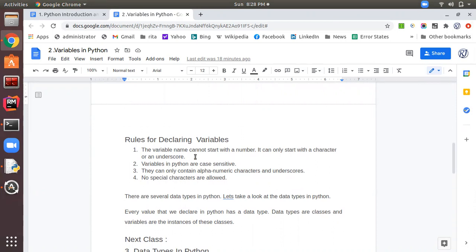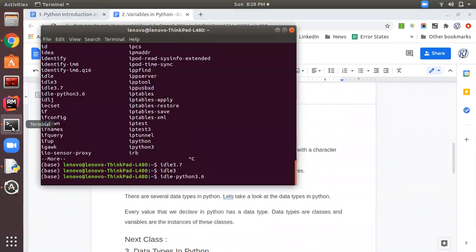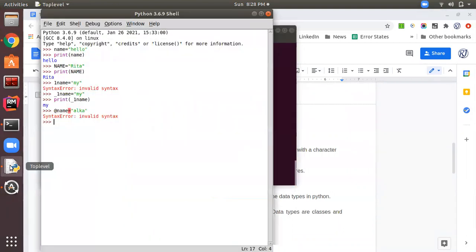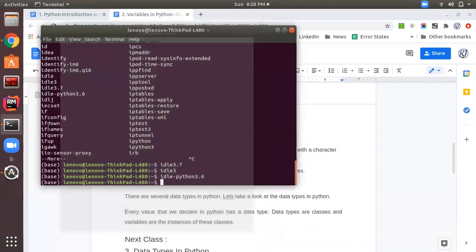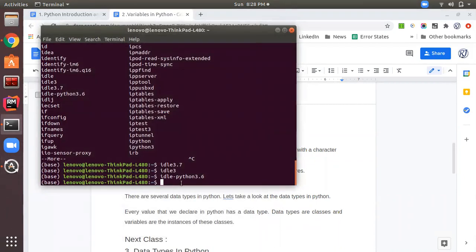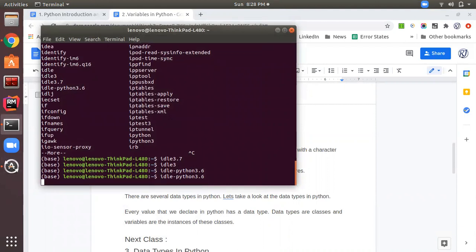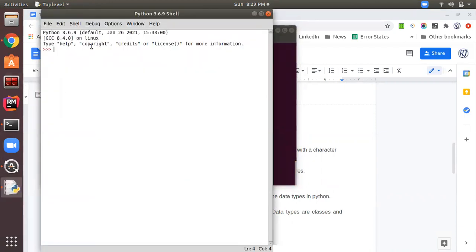Okay, so let's check this in the Python interactive mode environment. I have already opened Python interactive mode for you. So this is the Python interactive mode, right? Let me exit this and restart it again. Okay, so this is how we can restart. So this is the Python interactive mode, and three arrows are coming here, which is the prompt of the Python interactive mode.